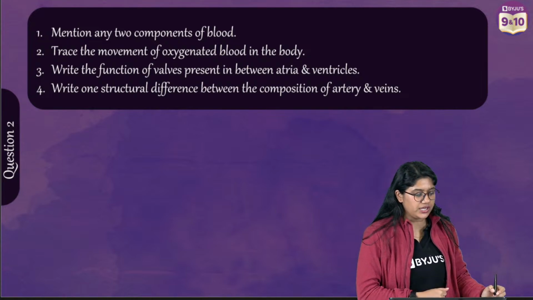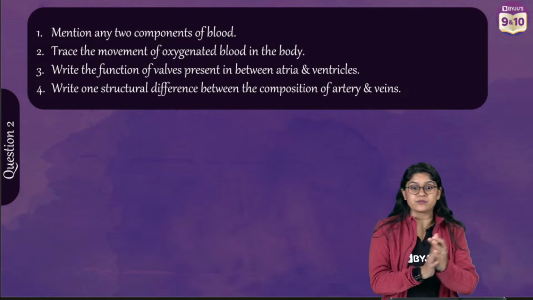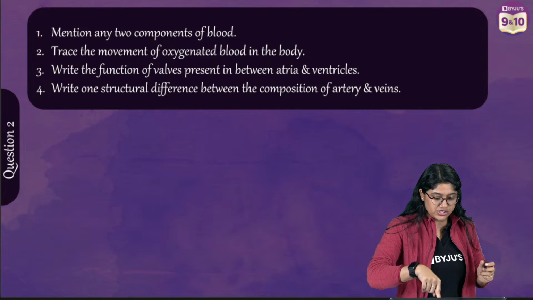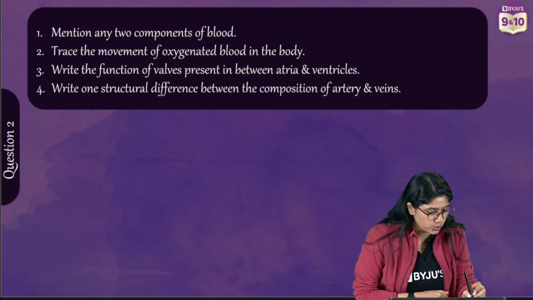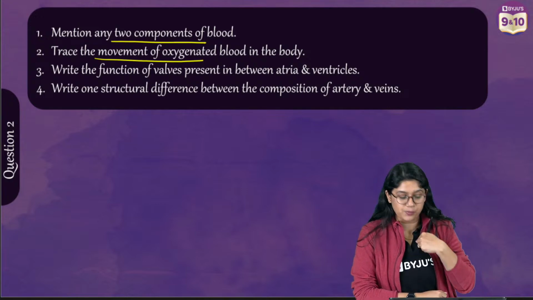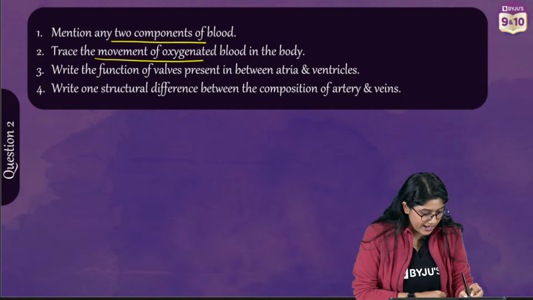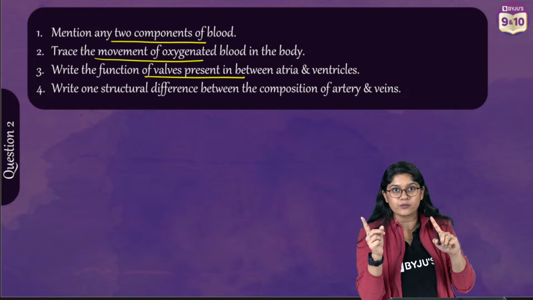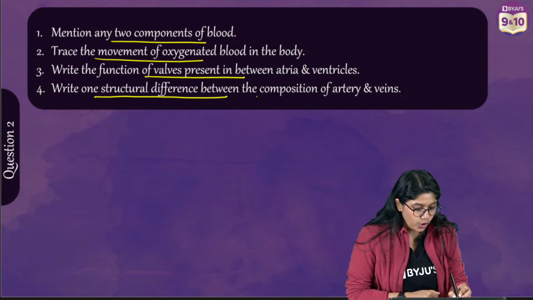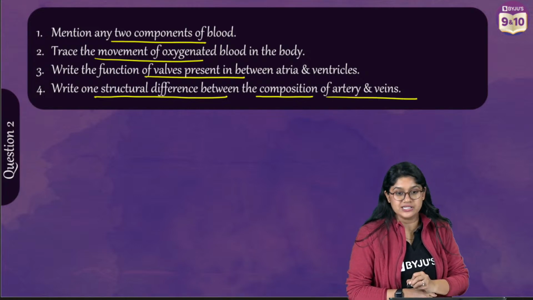Question number 2 on your screen. Jaldi se. We have good questions in Menti also. So let's see that, right? First of all, we'll finish this off. We have to mention any 2 components of blood. Trace the movement of oxygenated blood in the body. Write the function of valves present in the atrium and in the ventricle. And one structural difference between the composition of arteries and veins.